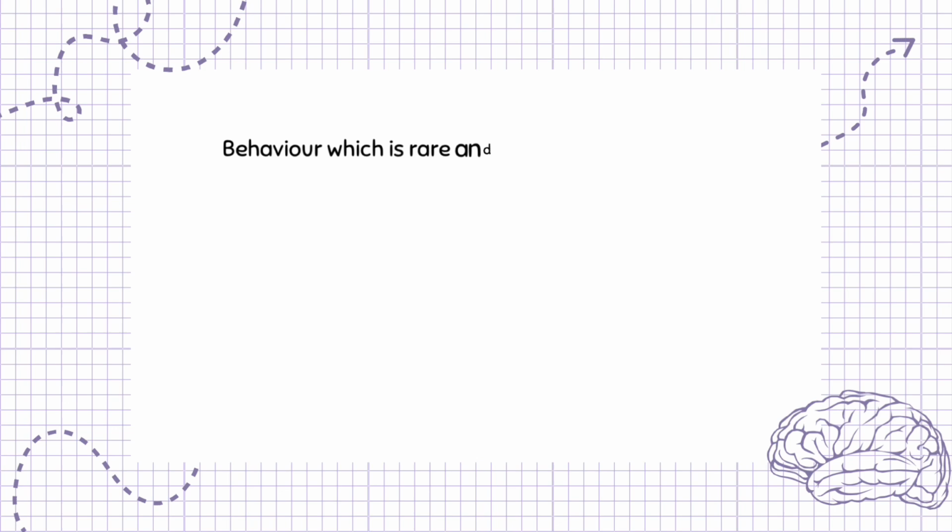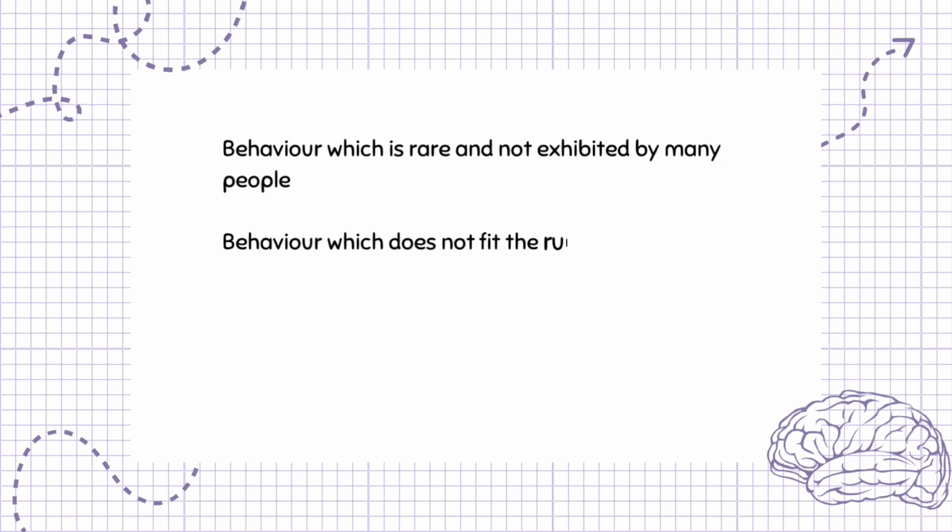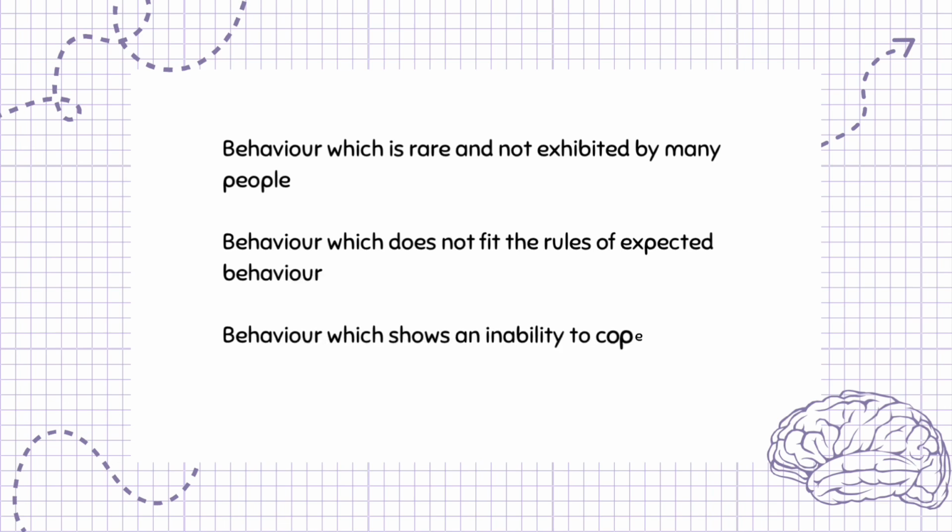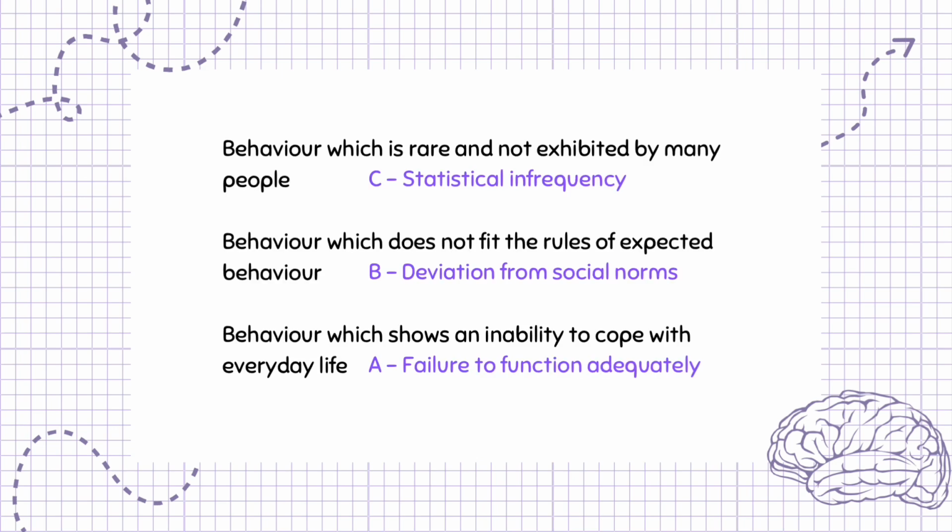Behavior which is rare and not exhibited by many people. Behavior which does not fit the rules of expected behavior. Behavior which shows an inability to cope with everyday life. Behavior which is rare and not exhibited by many people: C. Statistical infrequency. Behavior which does not fit the rules of expected behavior: B. Deviation from social norms. Behavior which shows an inability to cope with everyday life: A. Failure to function adequately.